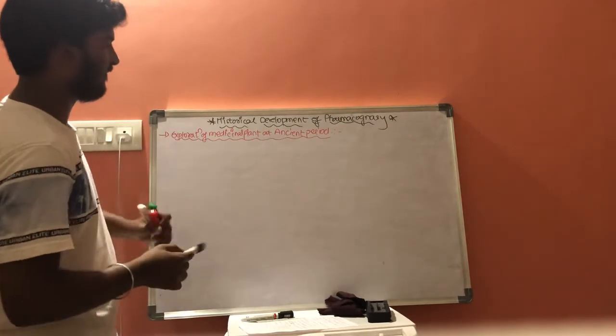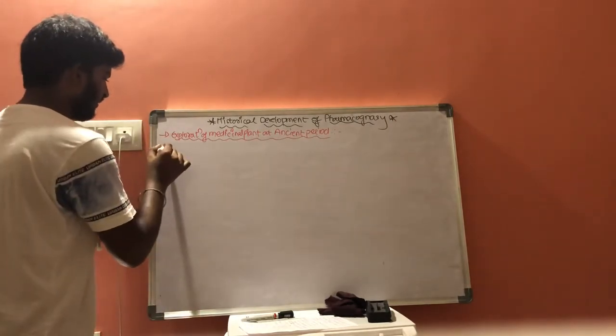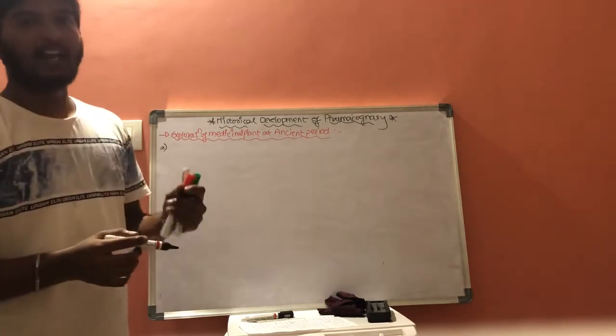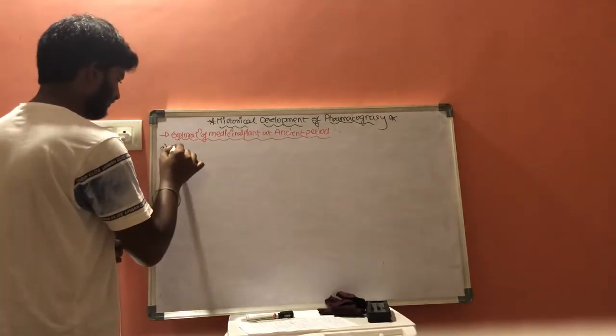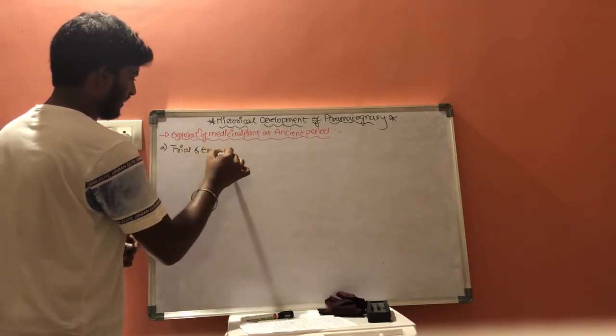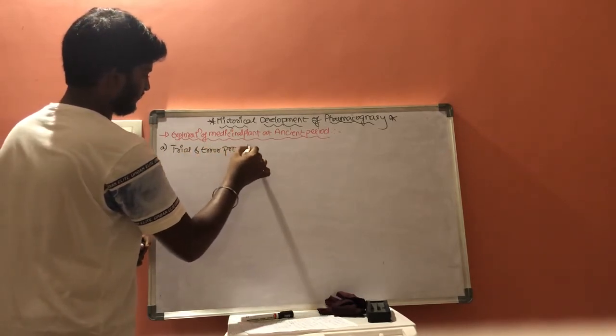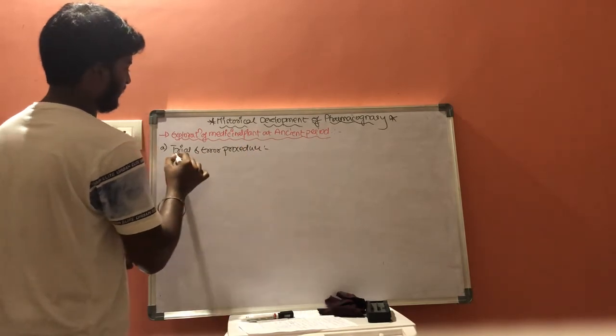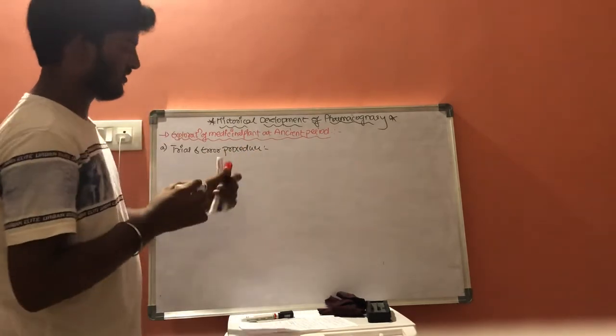It includes the trial and error procedure.